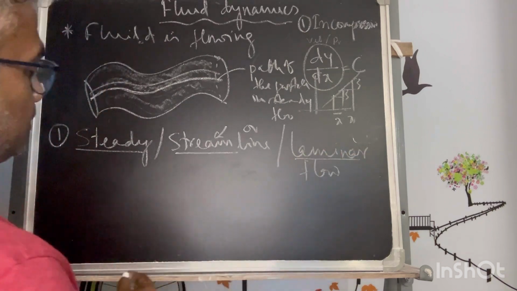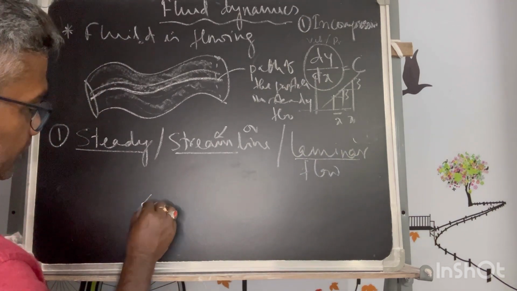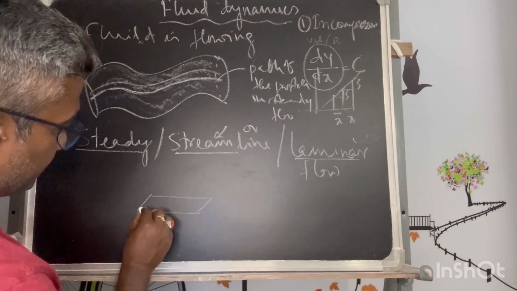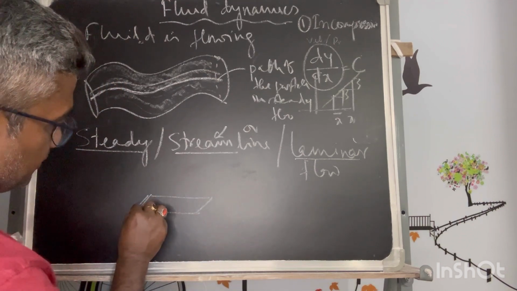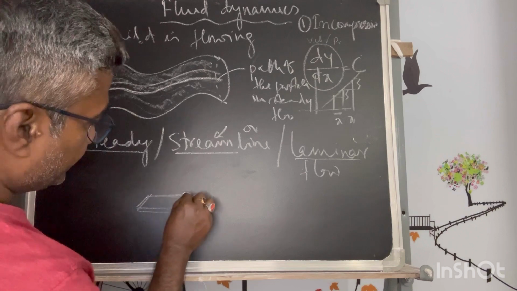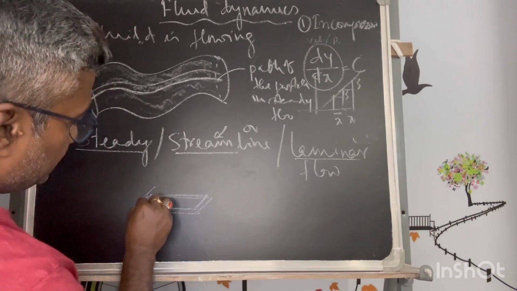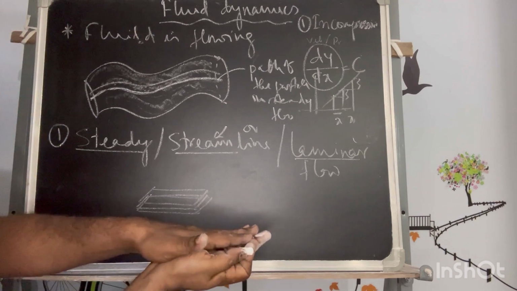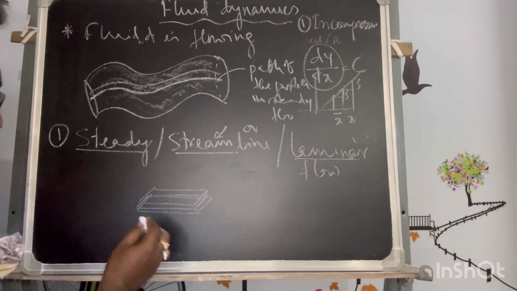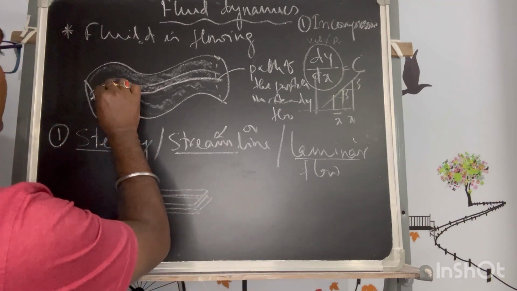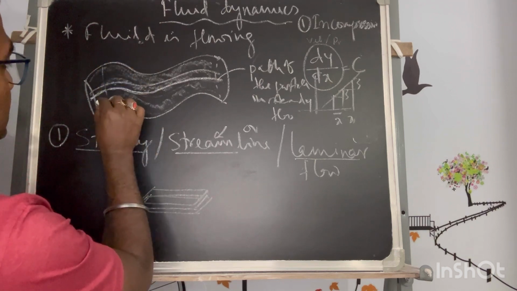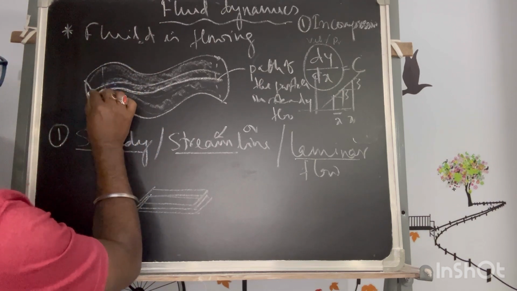And then laminar flow. If I consider the flow path to be a path of layer after layer flow, you can say these are the layers of flow. So each layer is sliding on each other and they are flowing. So from the center, let's say if I go up or down, there could be a layer, meaning this cross section.